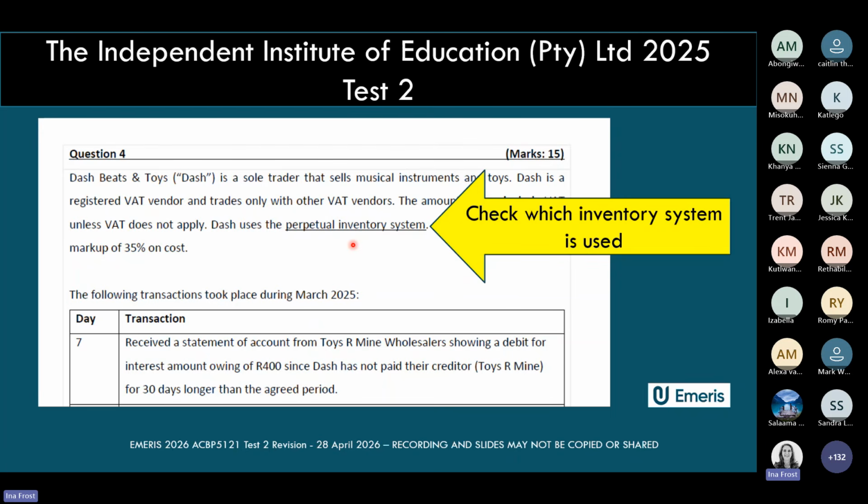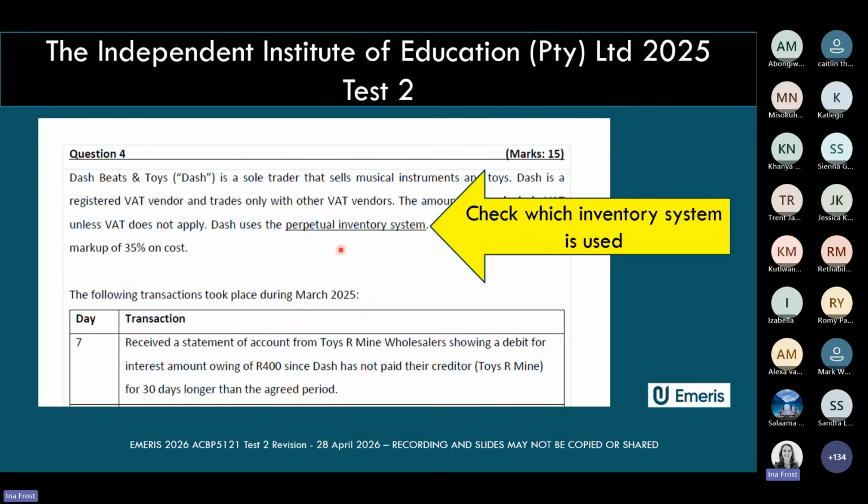And we will always say it in the question. So here you can see we said that this business is called Dash, and they use the perpetual inventory system. It is really key that you have this bit of information before you jump in and start answering the question.